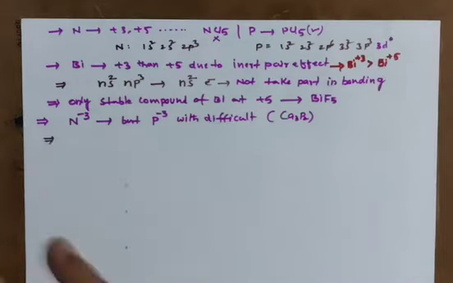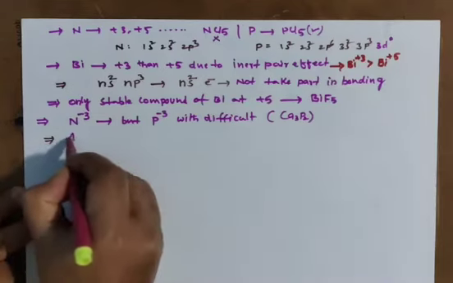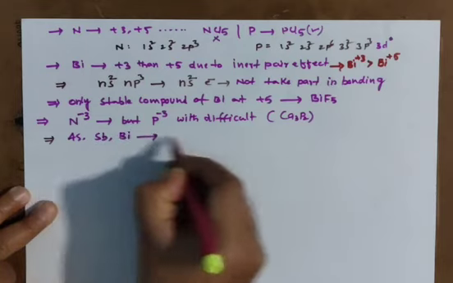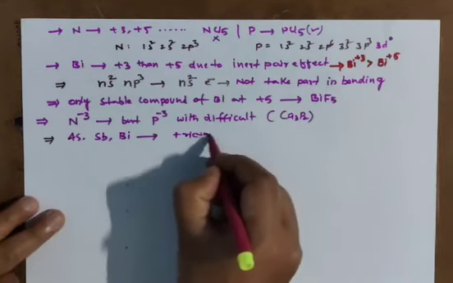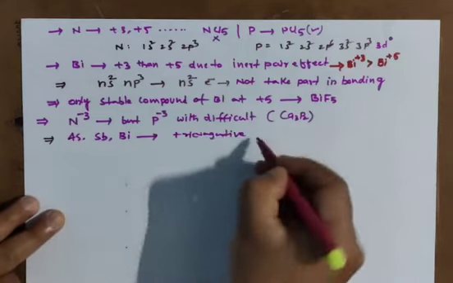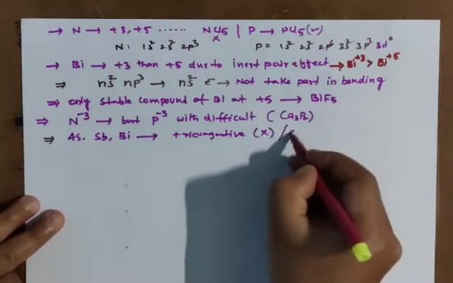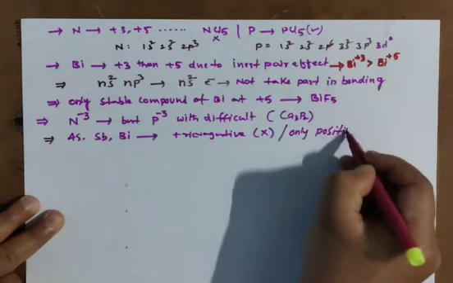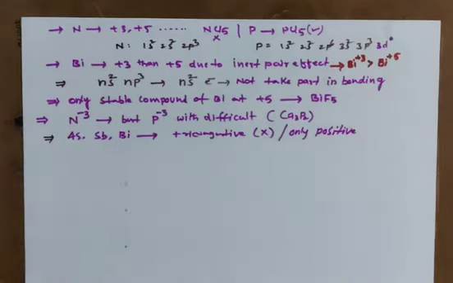arsenic, antimony, bismuth are there now. These can't form trinegative ions. Arsenic, antimony, bismuth can't form trinegative ions. Only positive, because arsenic and antimony are metalloids, and bismuth is a metal. Clear?